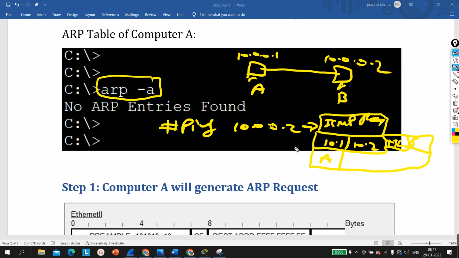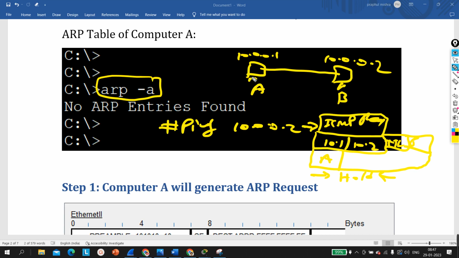Actually, at layer 2, which protocol is working? ARPA, right? So at layer 2, the ARPA protocol is responsible for encapsulating the frame. So what will ARPA do? ARPA needs the destination MAC address, but in the ARP table of this machine, you can see there is no entry found. So the ARPA protocol will put this entire information on hold, and it will call the ARP protocol and tell it that I need the MAC address of 10.0.0.2, please resolve it.